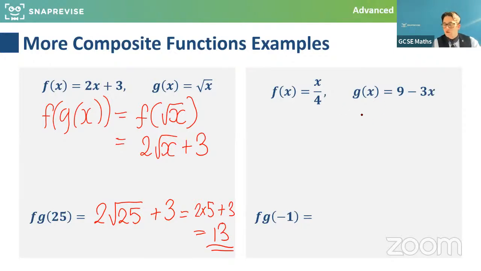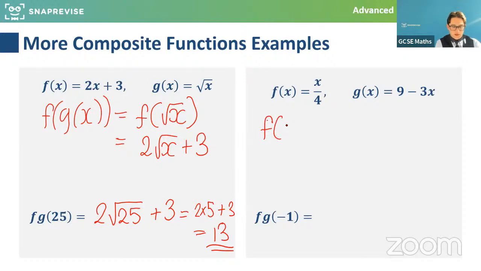Right, let's look at this one. And because what happens is when we have composite functions, they do start looking a little bit tricky, but it's still the same process every time. As long as we do the order carefully and correctly, it's the same thing. So let's think about what we'd have here. So f of g of x, if we put g in, what does it spit out?